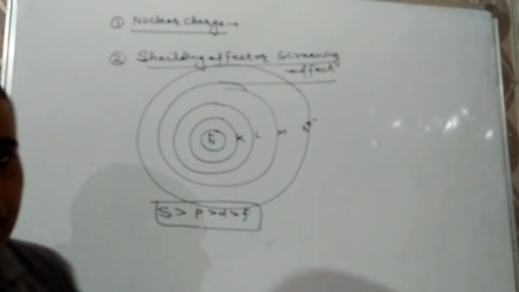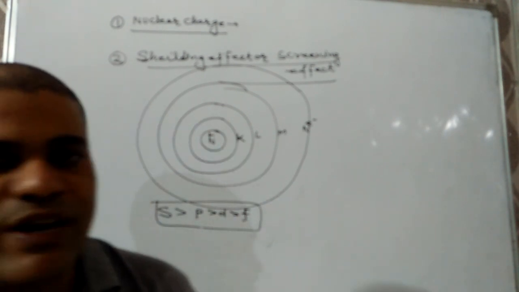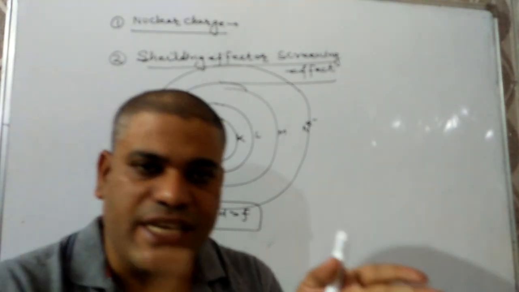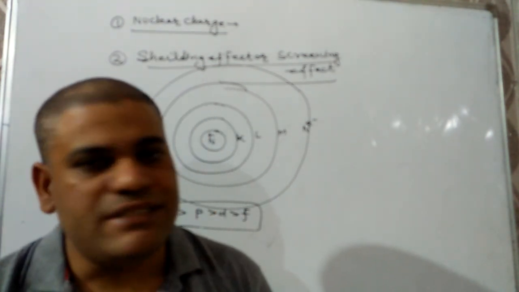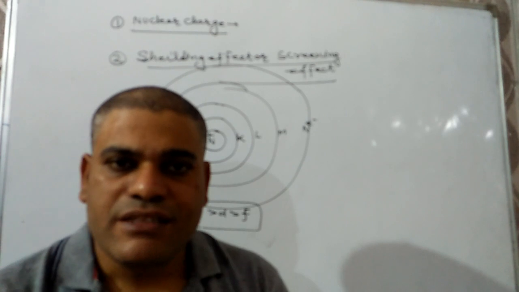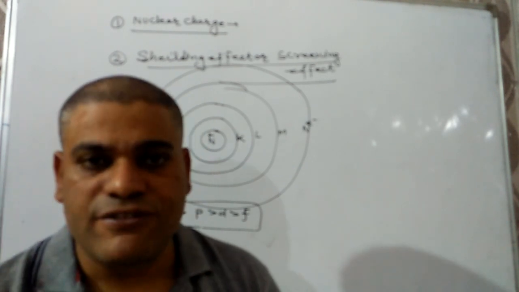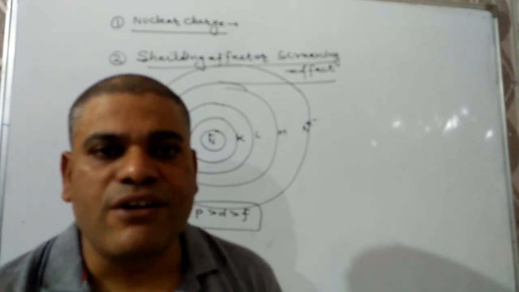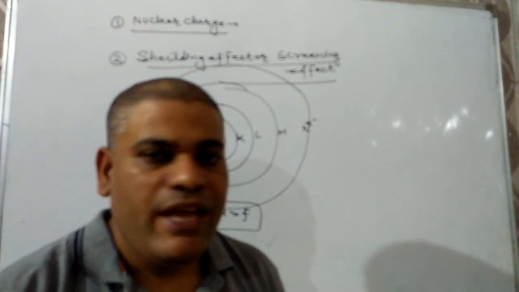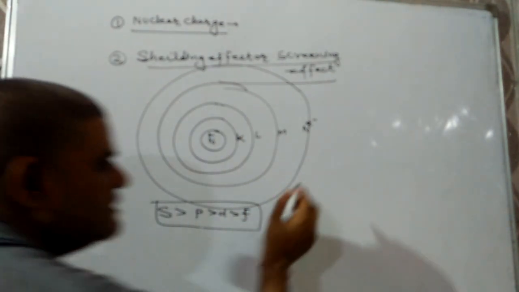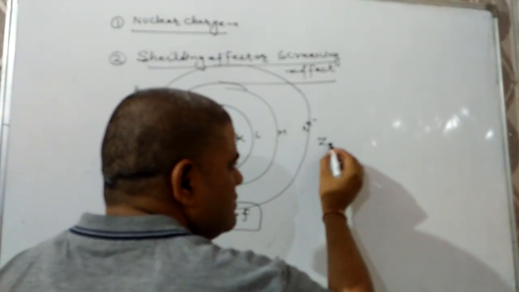Now, see here, there are two factors. One is nuclear charge, due to which atomic size will decrease, and the second one is shielding effect, due to which the atomic size will increase. Hence, we have to find out the resultant value, and that resultant value is known as effective nuclear charge.